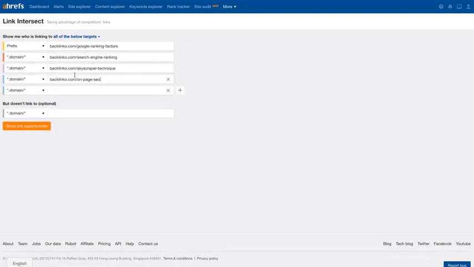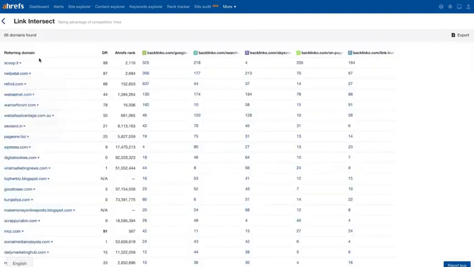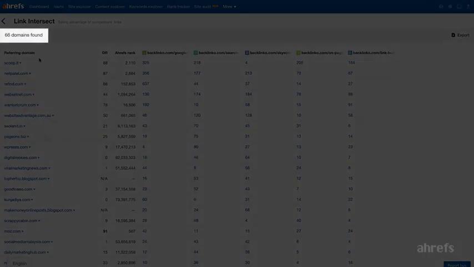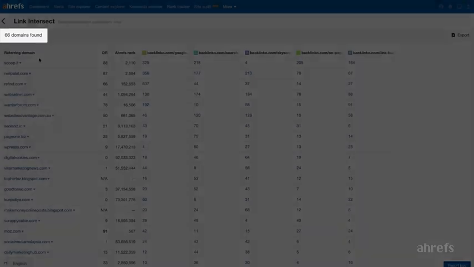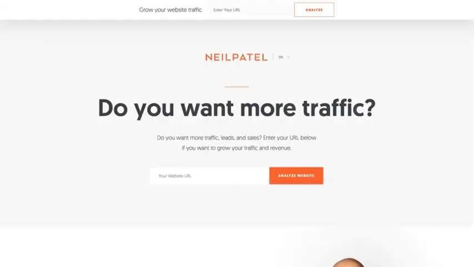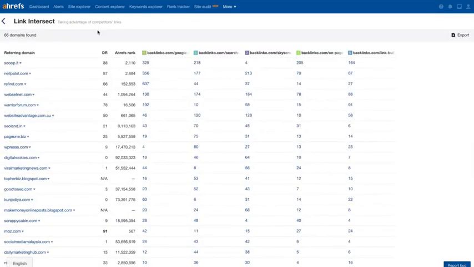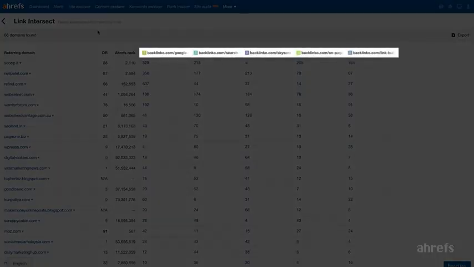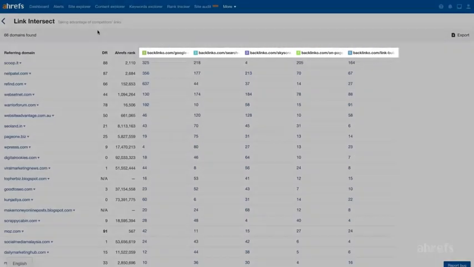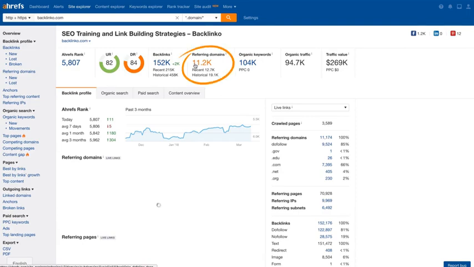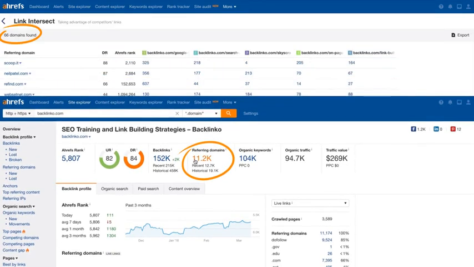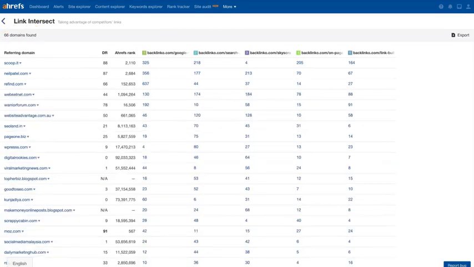Let me do that with 5 of the most linked to articles at backlink.com. After clicking Show Link Opportunities, I get only 66 websites that have linked to all 5 articles of our competitor. If I start exploring those, most of them would likely turn out to be legit websites worth getting a link from. And because they link to not one but all 5 articles on a blog that we're competing with, there should be a very high chance that we can get a link from them too. That's how we went from over 11,000 random websites that link to our competitor to only 66 that are worth our immediate attention. But the fun doesn't end there.